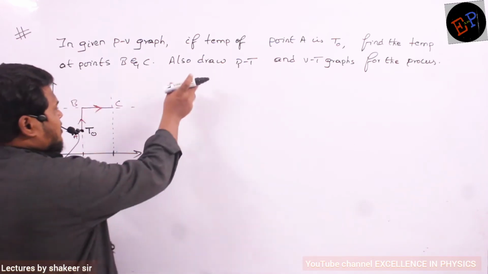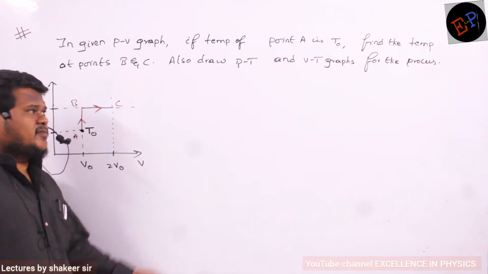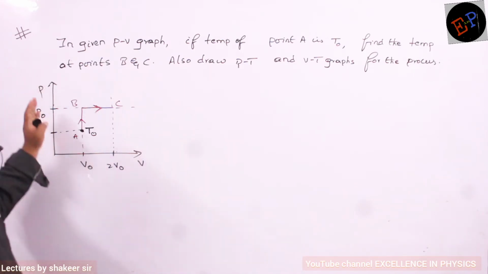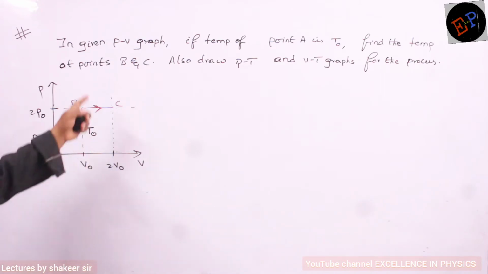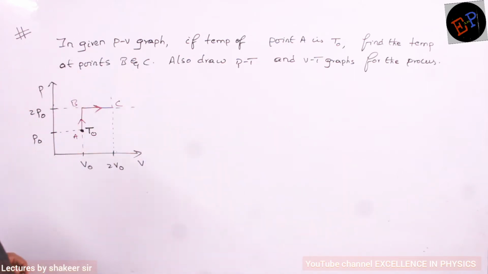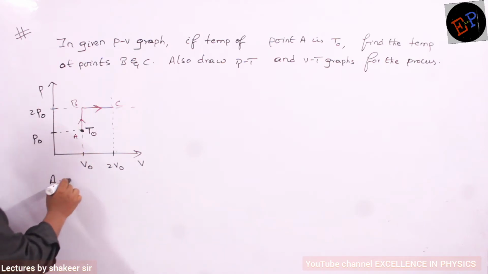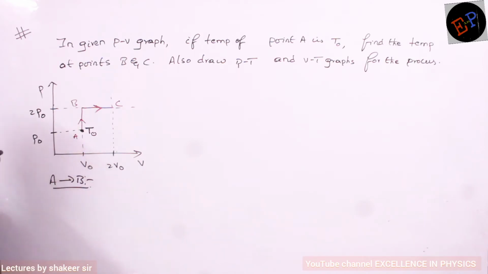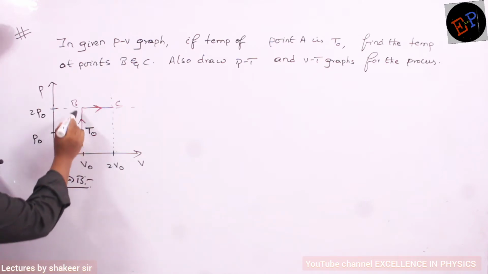Then also we have to draw the pressure versus temperature graph and the volume versus temperature graph for the same process. This is the graph of P and V, no? So the PT graph and VT graph we have to draw for the same process. Now let us see. First of all, I will start from A to B. I will travel from A up to B. In traveling from A to B, can you say what kind of process is this? Isochoric process, because volume is remaining constant.